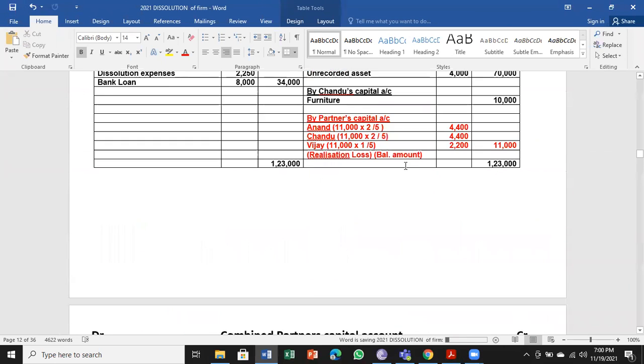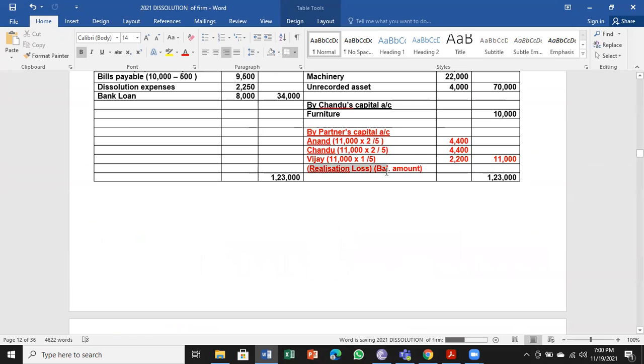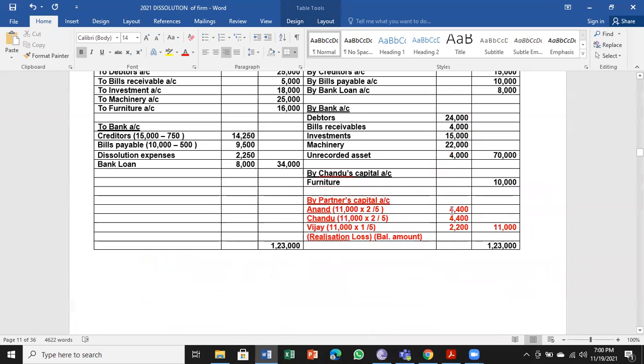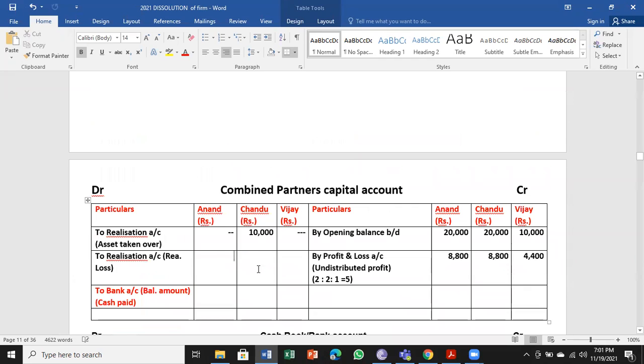Next, we have realization loss here. Realization loss for all the three: 4,400 for the first person, 4,400 for the second person, and for the third person 2,200.